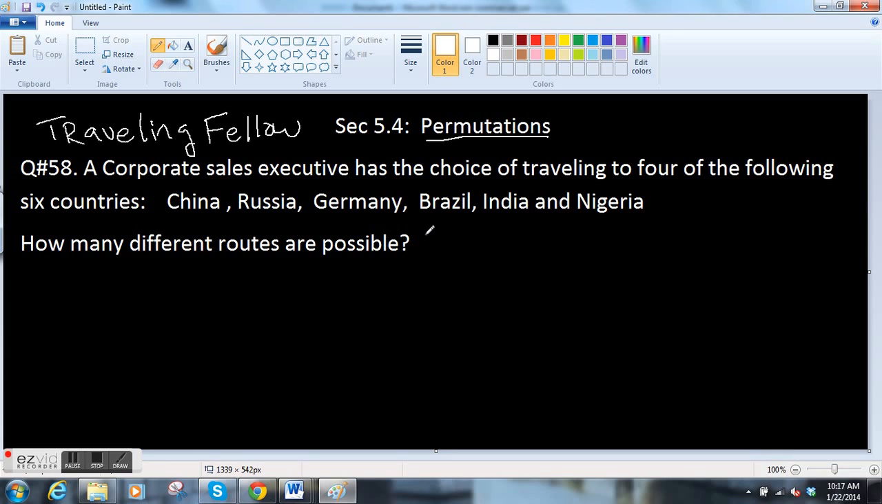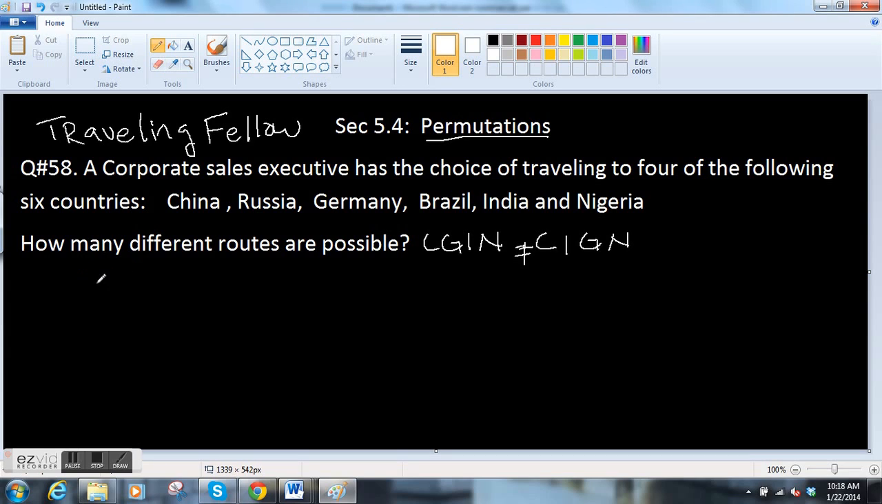In this case, a route would be, for example, China, Germany, India, Nigeria. That's one possible route. Another possible route would be China, India, Germany, Nigeria. You'll notice that's a different route. If you were the travel agent making a flight reservation, going from China to Germany to India is different than going from China to India to Germany. So these are separate routes, separate traveling directions.